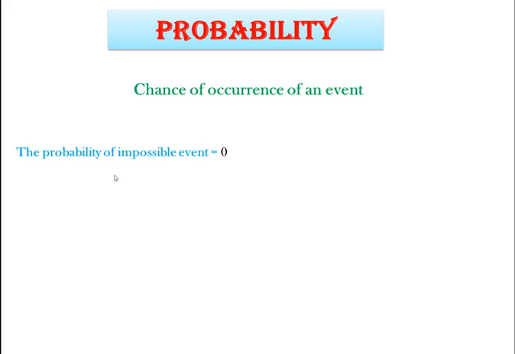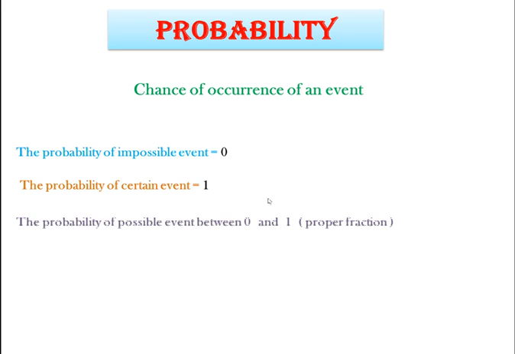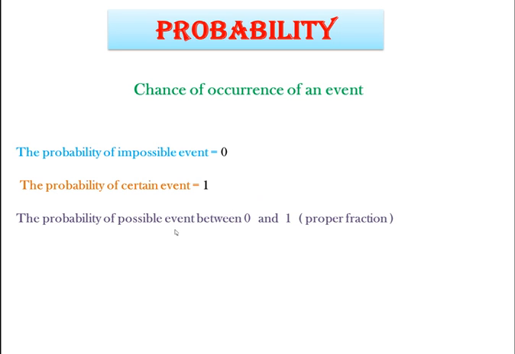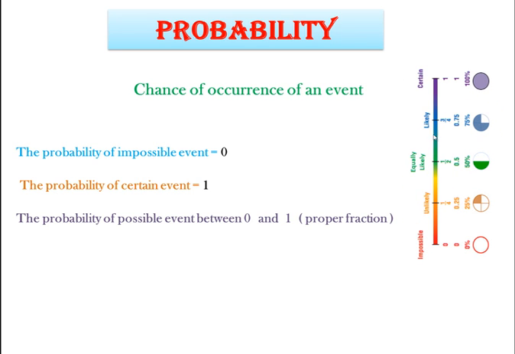The probability of an impossible event equals 0, the probability of a certain event, which surely happens, equals 1, but the probability of possible events is between 0 and 1 and is represented by a fraction. Let's show this. The impossible is 0, the certain is 1, and the possible is between 0 and 1, maybe unlikely, equally likely, or likely, and represented by a proper fraction.